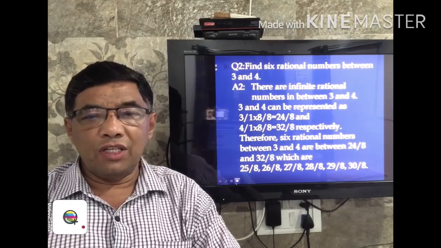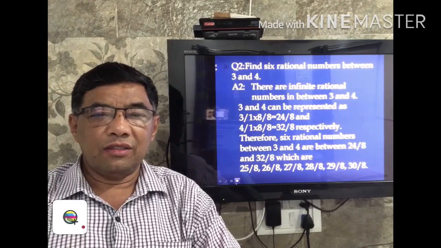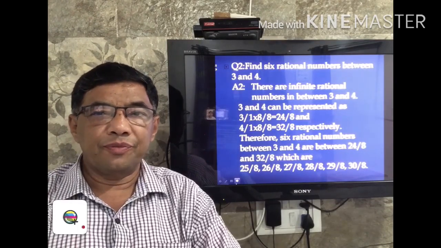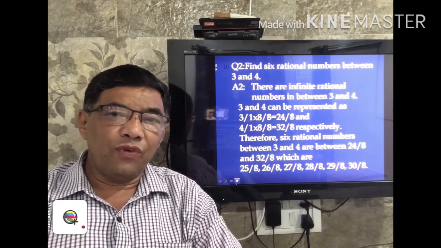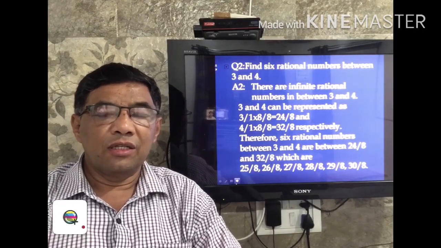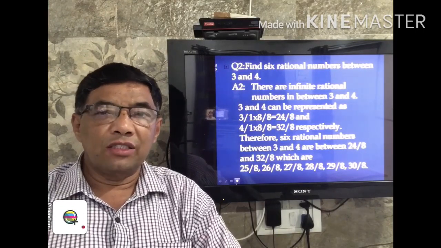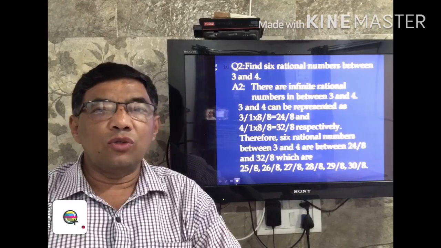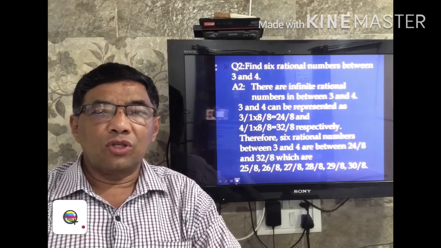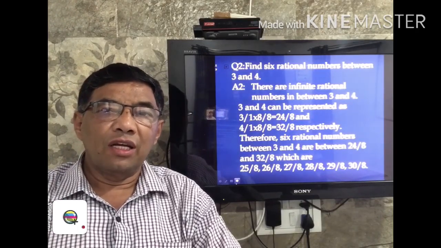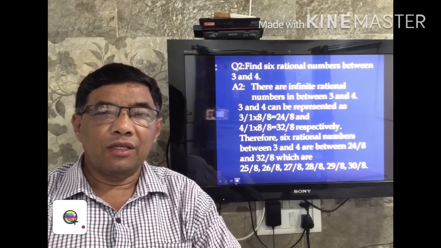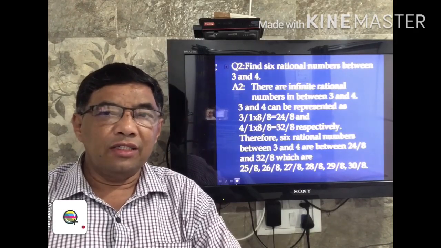Now here the question arises, why have we taken 8 upon 8? We want to find 6 rational numbers, so you have to add 1. 6 plus 1 is equal to 7. So 7 or more than 7, any number you can take, and here we have taken 8.